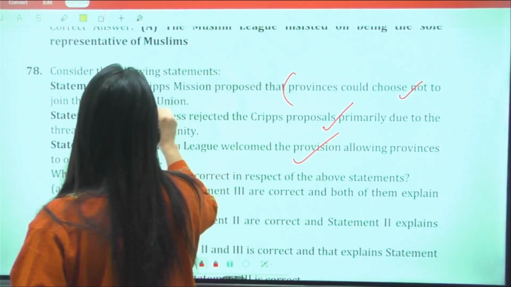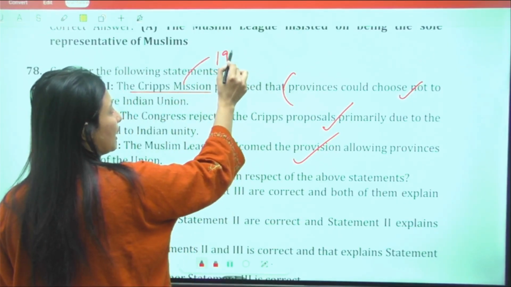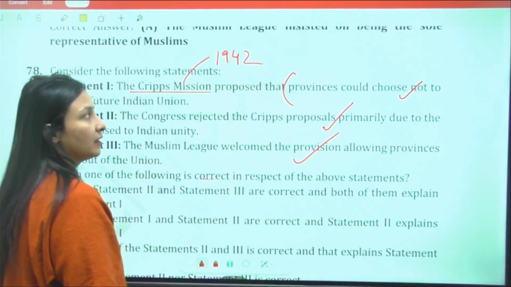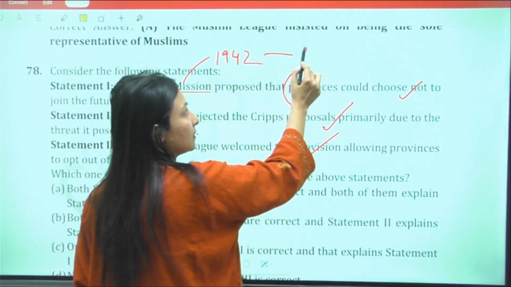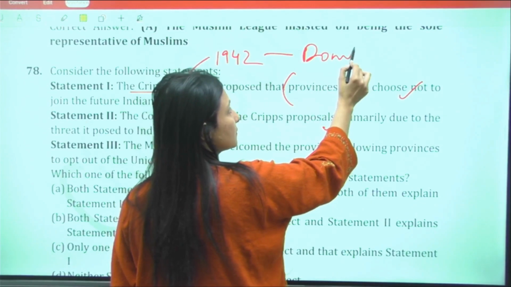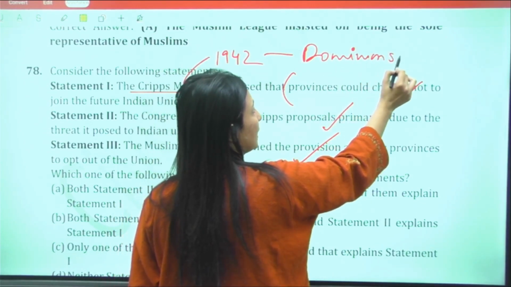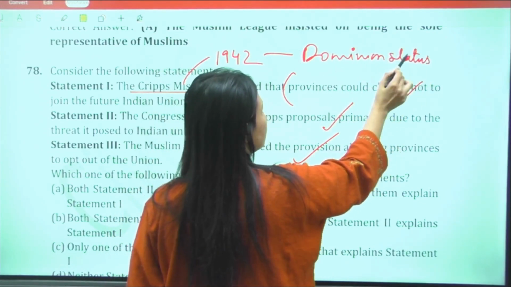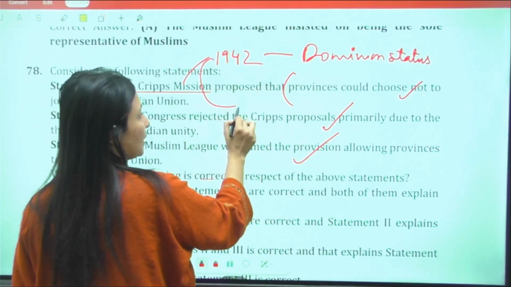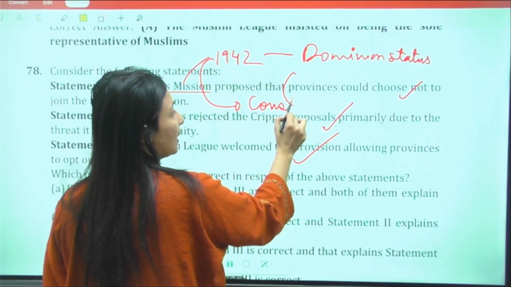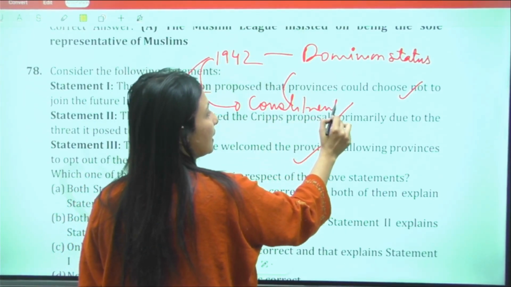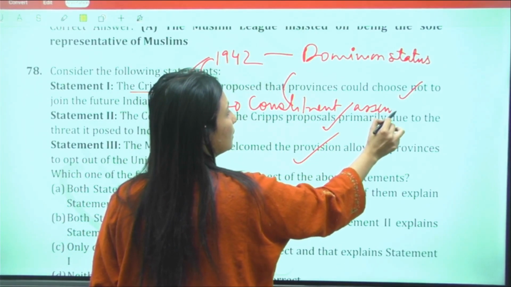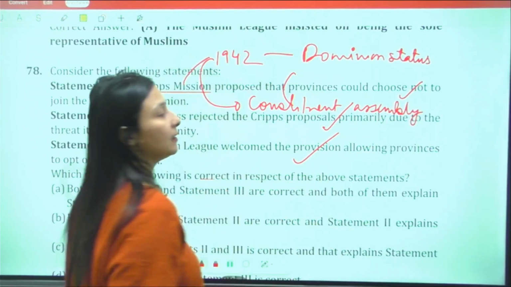Basically, Cripps Mission Plan came in 1942. Here, they were giving us the dominion status, and for the very first time, they were talking that a constituent assembly will be formed in India. Is it clear?